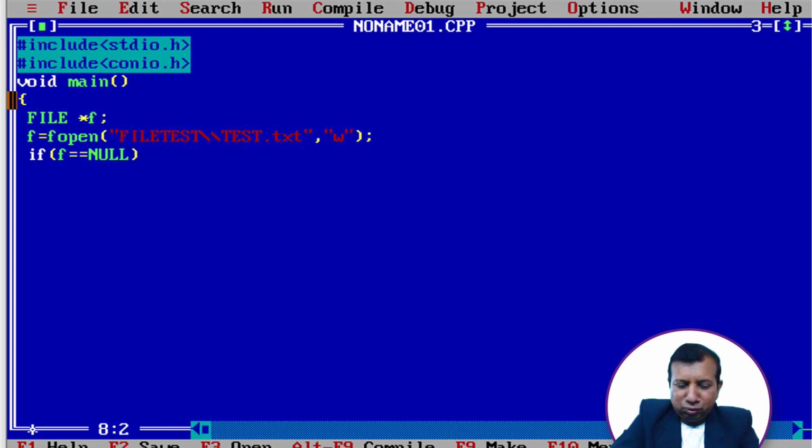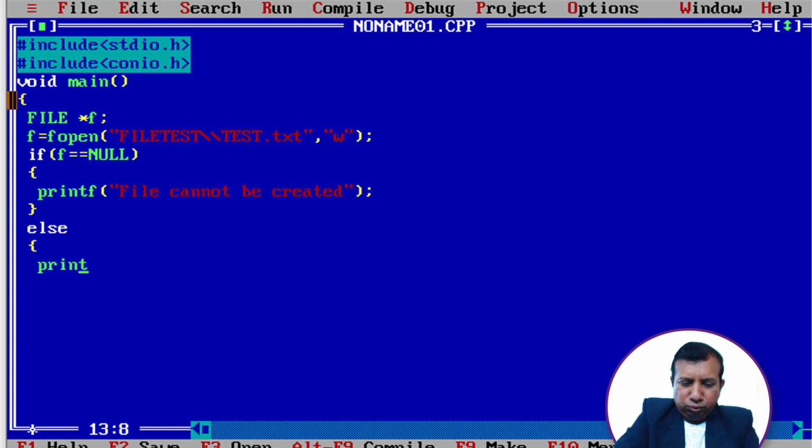So here we can give the message printf file cannot be created. Otherwise, we can give the message file created successfully.